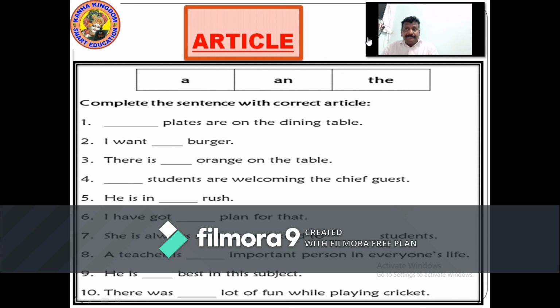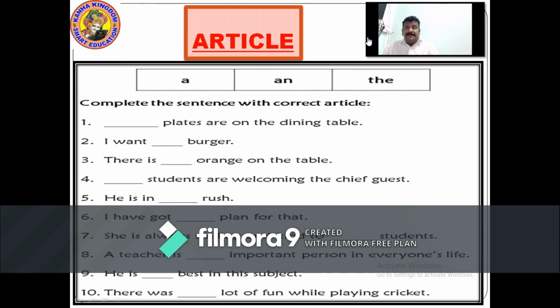The plates are on the dining table. I want a burger. There is an orange on the table. The students are welcoming the chief guest. He is in a rush. I have got a plan for that.